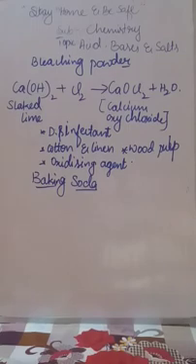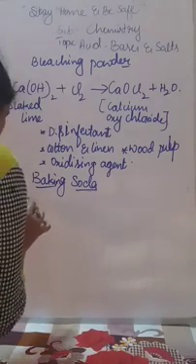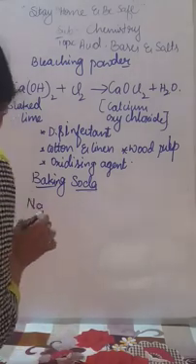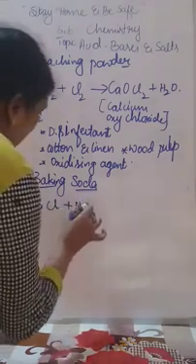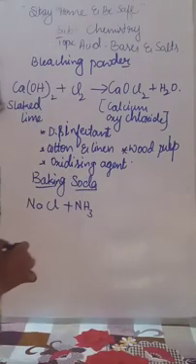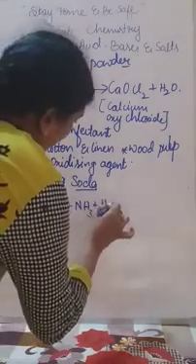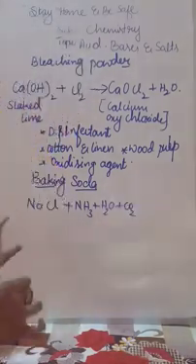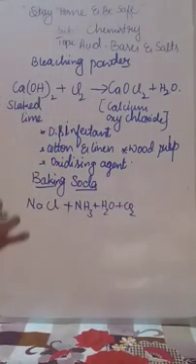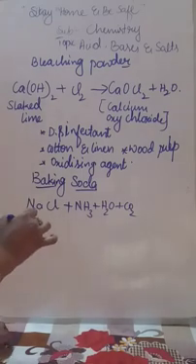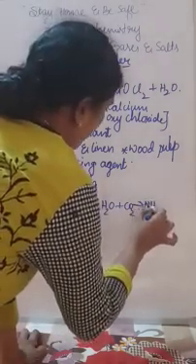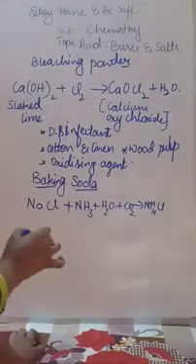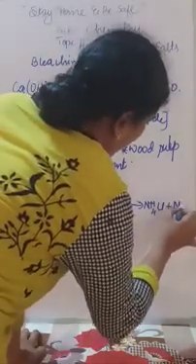When sodium chloride is mixed with ammonia, water and carbon dioxide, sodium chloride, the molecular formula you know already, NaCl, common salt, when it is mixed with ammonia, NH3, and water and carbon dioxide gas, it forms ammonium chloride, NH4Cl, plus NaHCO3.